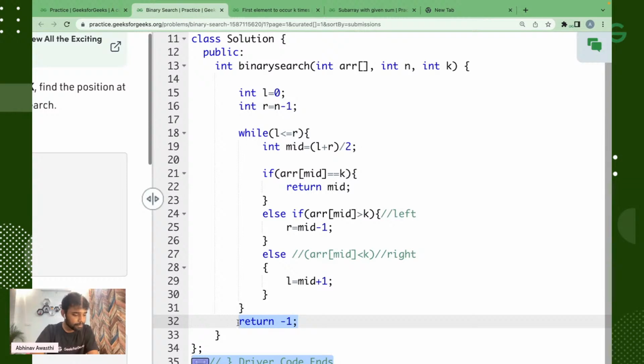Okay, is it okay? Great. That is binary search, Sumit.